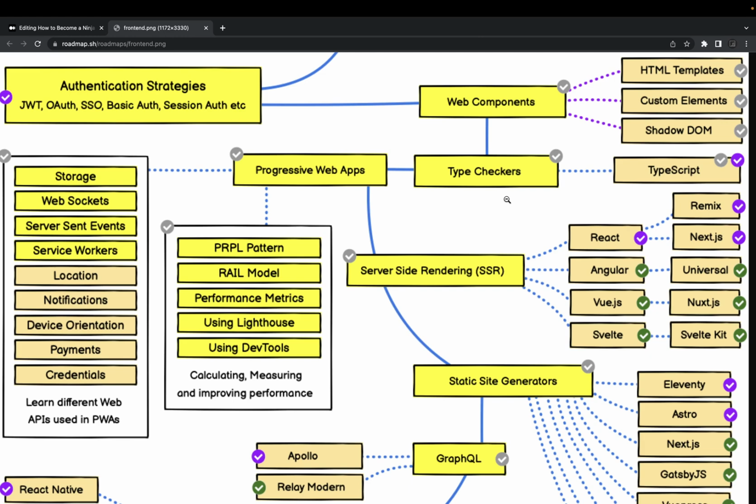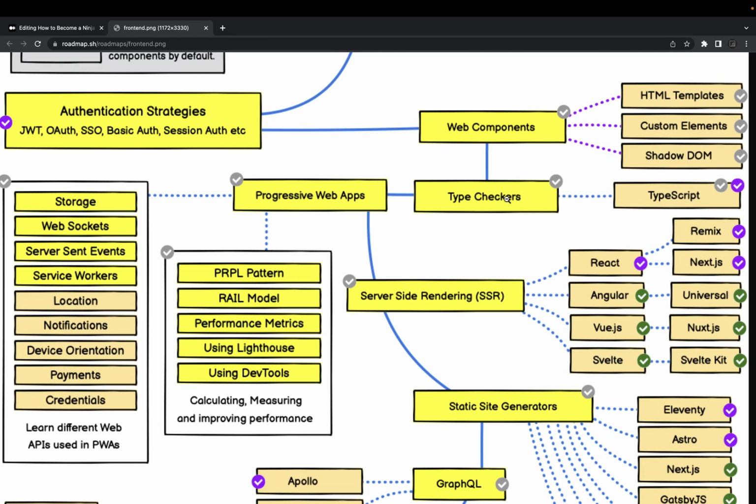Web components: all these modern frameworks are based on these web component principles: shadow DOM, custom elements, custom imports, HTML templates. Angular and React were the baseline to adopt the web component standards, so that you can import one component inside another component, shadow DOM concepts, custom elements and all.